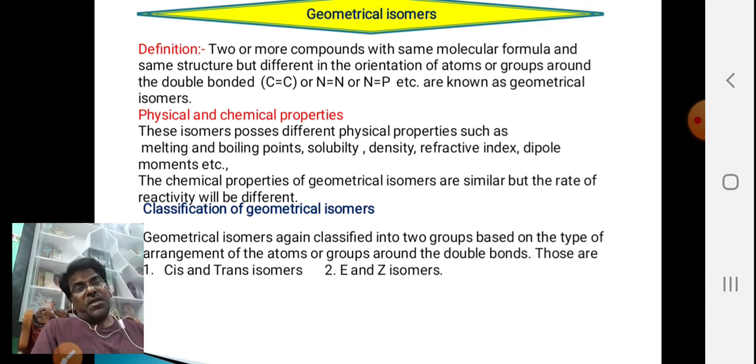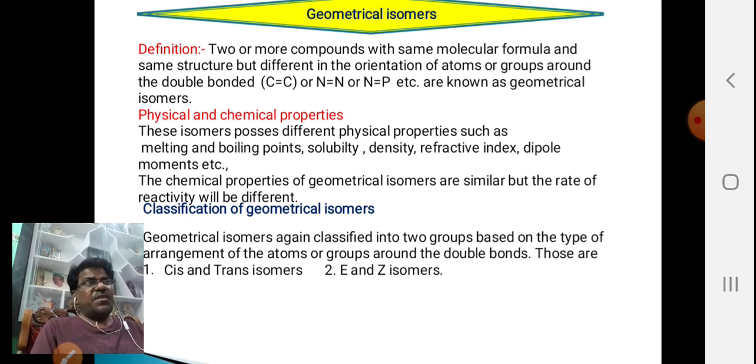Even though the chemical properties are the same, one molecule may react slowly and the other will react fast, and the products will be produced earlier. That is, the reaction will be completed at a higher or lower rate. The rate of reaction will not be the same. This is the difference between the geometrical isomers.